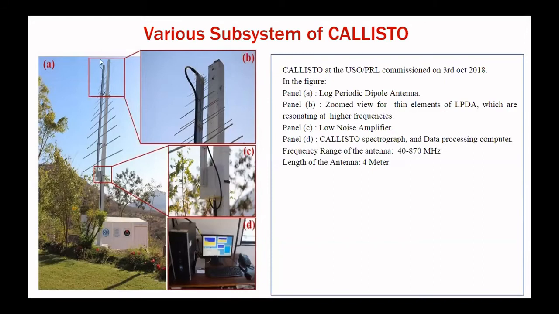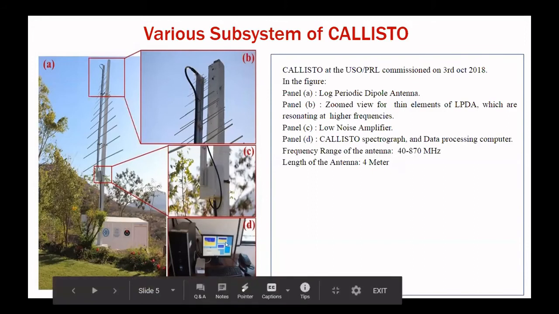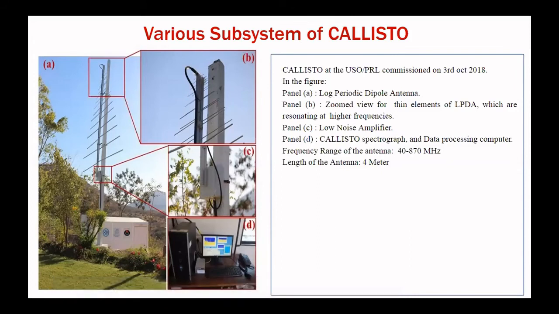And you can see that this coaxial cable is connected to this low noise amplifier. Here this is the low noise amplifier, and later it is connected to our spectrograph. This is the compact spectrograph, and this is the communication system, the computer where the entire data is processed.